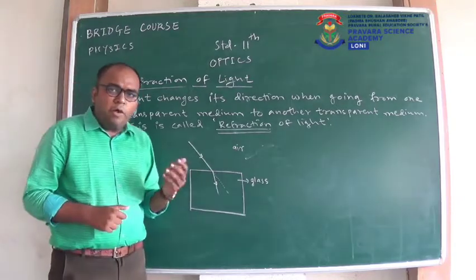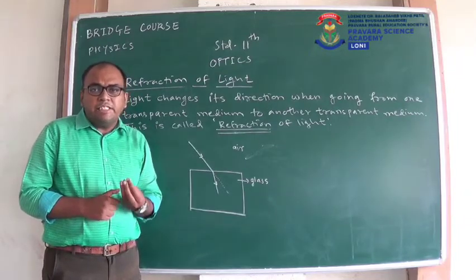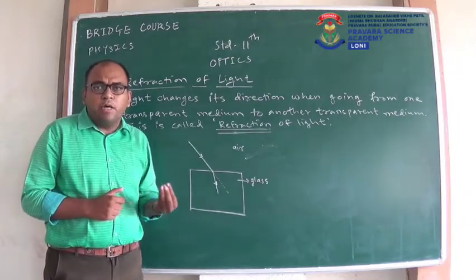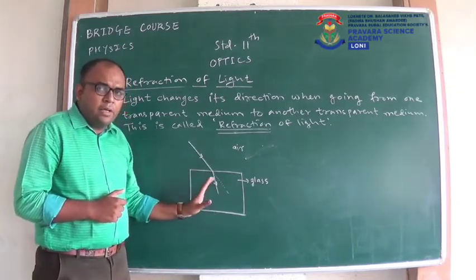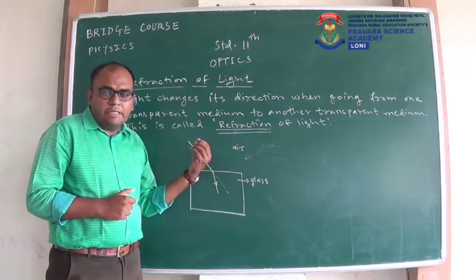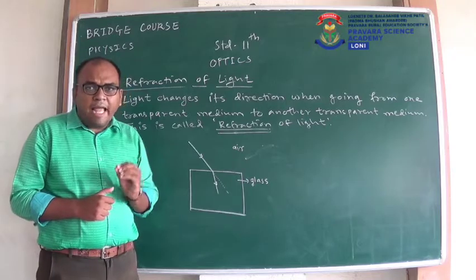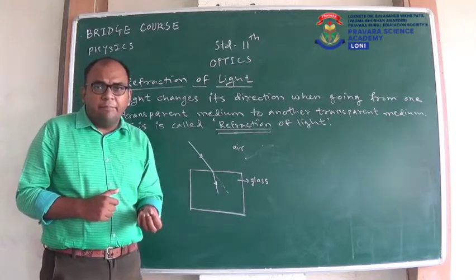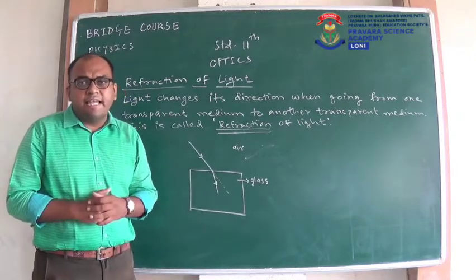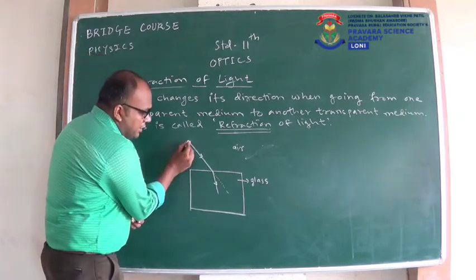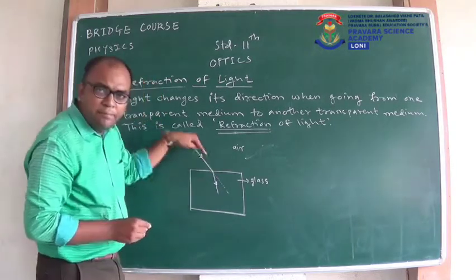Now, we are going to study the laws of refraction. But before that, we will study some basic terms related to refraction of light. Here we'll take the same example, but before going to the basic terms, I want to make one thing clear. We can observe refraction of light whenever light is incident obliquely on the second surface. As you can see, this light is incident on this glass slab obliquely.